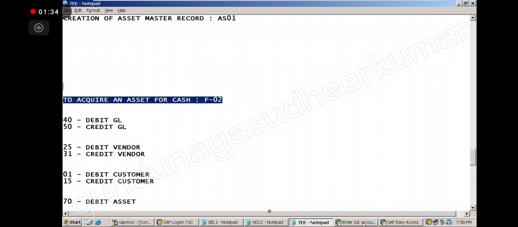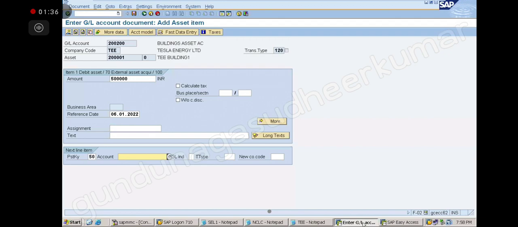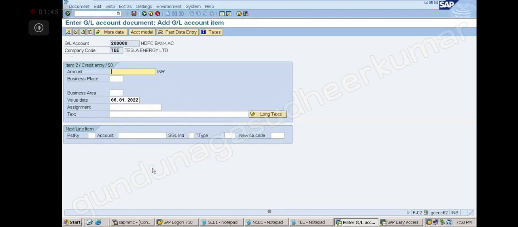So let's go here. I am giving the bank account the 5 lakh amount. I am giving credit to the bank account. Enter. And then we give check issue account. Here, check issue account.